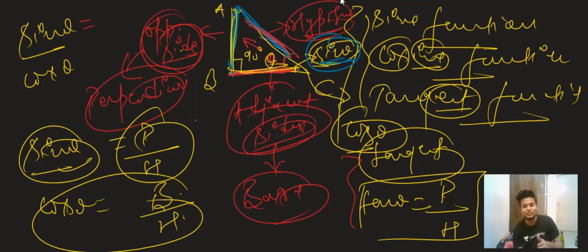So if the function of theta is sine, then it will be perpendicular by hypotenuse. If the function is cosine, then it will be base by hypotenuse, that is adjacent side by hypotenuse. And if the function is tangent, then it will be perpendicular by base, that is opposite side by adjacent side. Okay, now moving forward, I told you there are three more functions related to these.